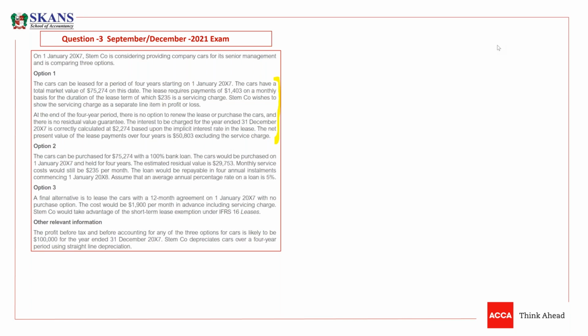Now, after recognition, you need to charge depreciation. The depreciation will be charged over 4 years. There is no residual value, there is nothing else. So what will be the value of depreciation, guys? What will be the annual depreciation? What do you think?